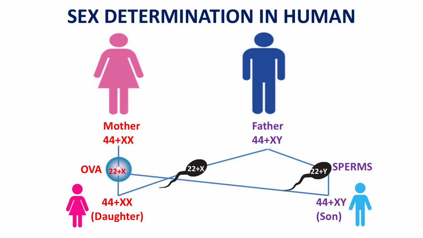But what happens in our society? The females are often blamed for giving birth to daughters. What a rubbish! Because it is the male sperm responsible for determination of sex. So, the female has no role, mother has no role in sex of the offspring. Okay? Are you getting it? Am I able to explain clearly at this point of time?